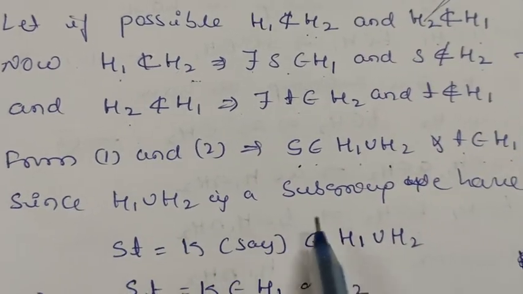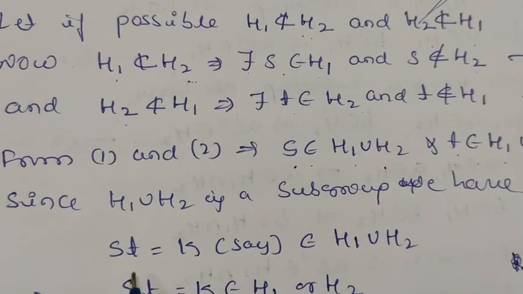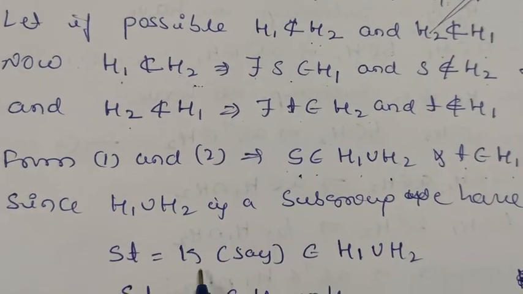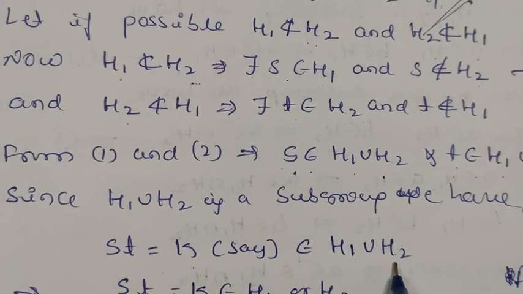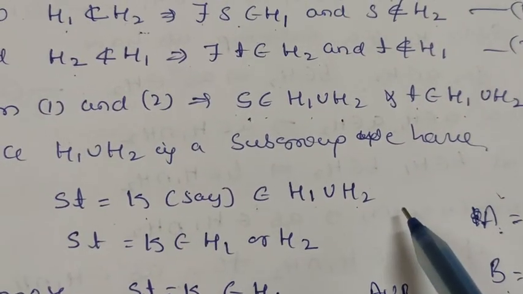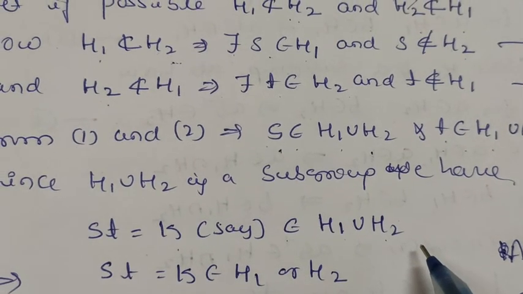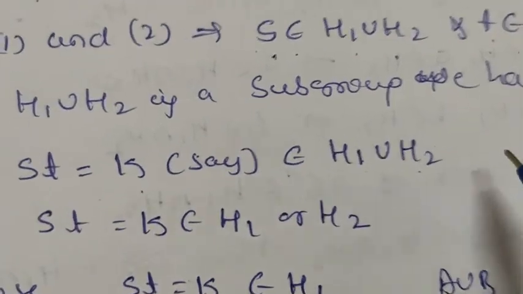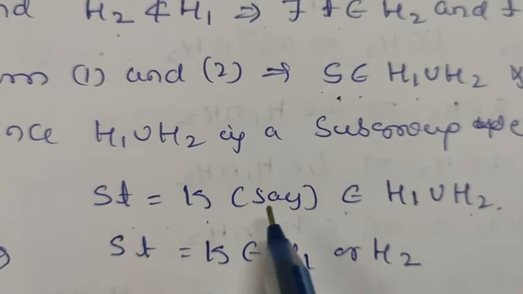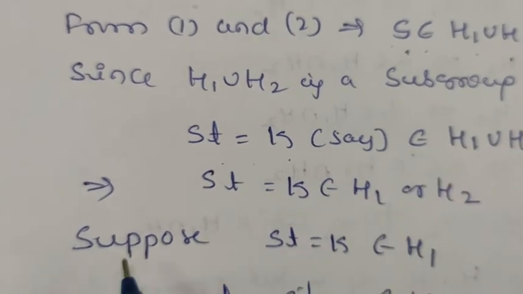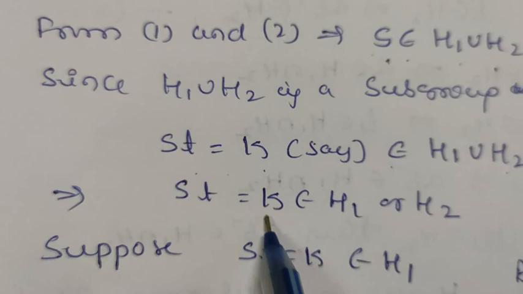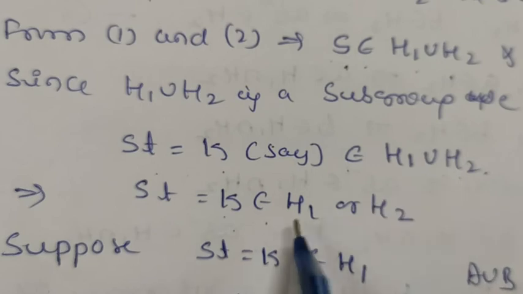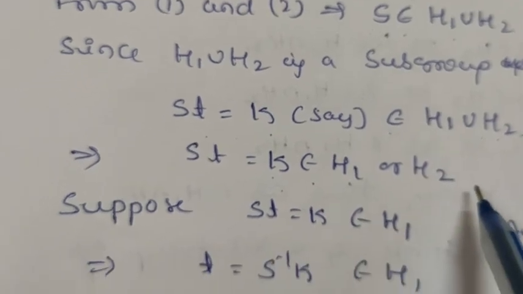Since H1 union H2 is a subgroup, let us take their closure operation. S into T is equal to some element K which belongs to H1 union H2, because this is the closure law we have proved: if a, b belongs to H, a into b also belongs to H. This is the closure law of a subgroup. So H1 union H2 is a subgroup, so S into T also belongs to H1 union H2. And this implies S into T equals K, which belongs to the union, meaning it belongs to either H1 or H2 or both.